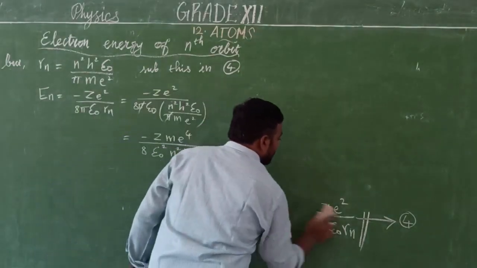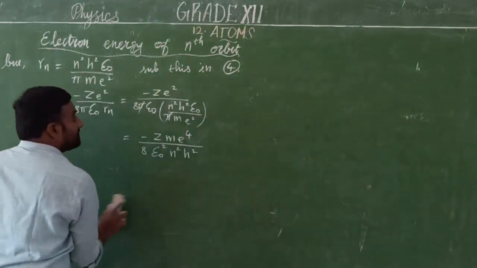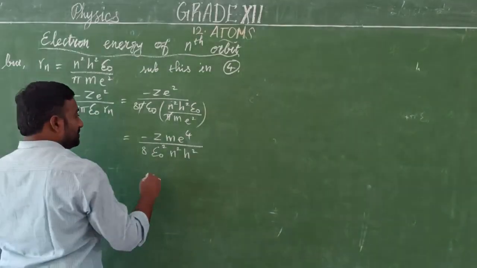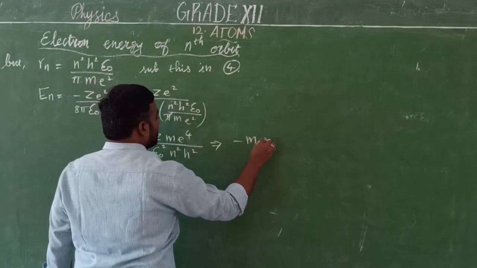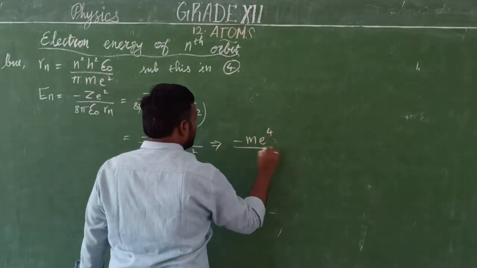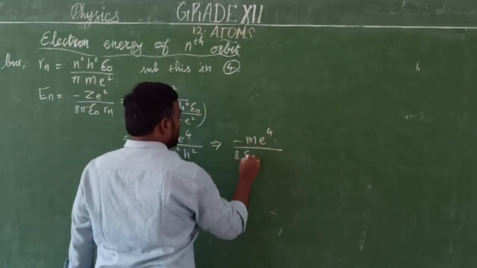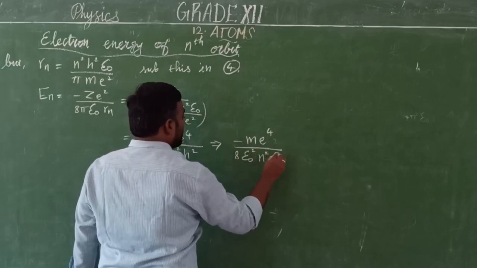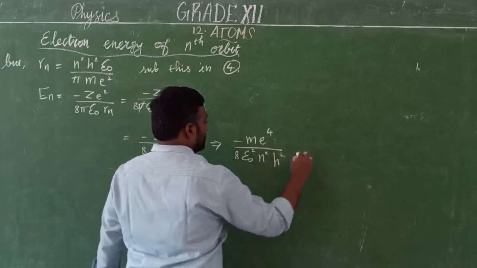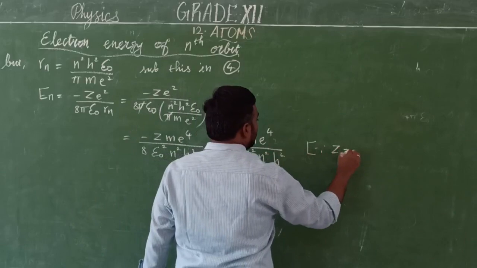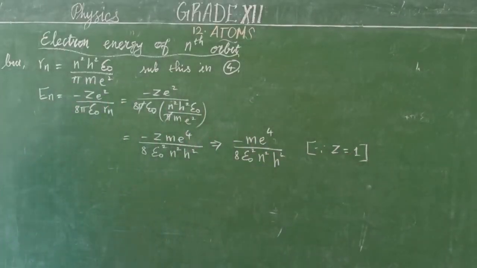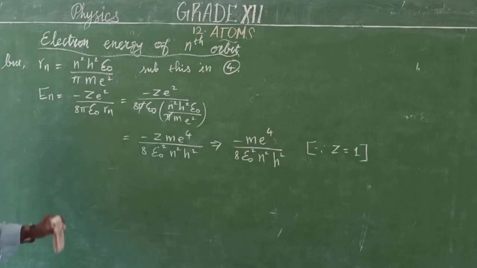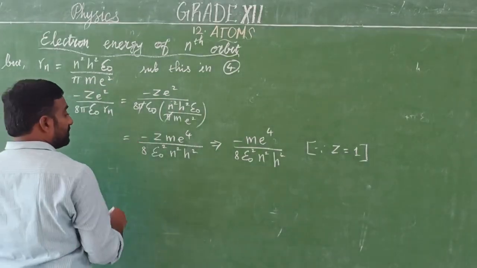And for hydrogen atom, what is the mass number? 1. So we can further modify this equation into minus m e power 4 divided by 8 epsilon naught square n square h square. Since the mass number of the hydrogen atom is 1, we are going to find the total energy of an electron in a hydrogen atom in nth orbit.